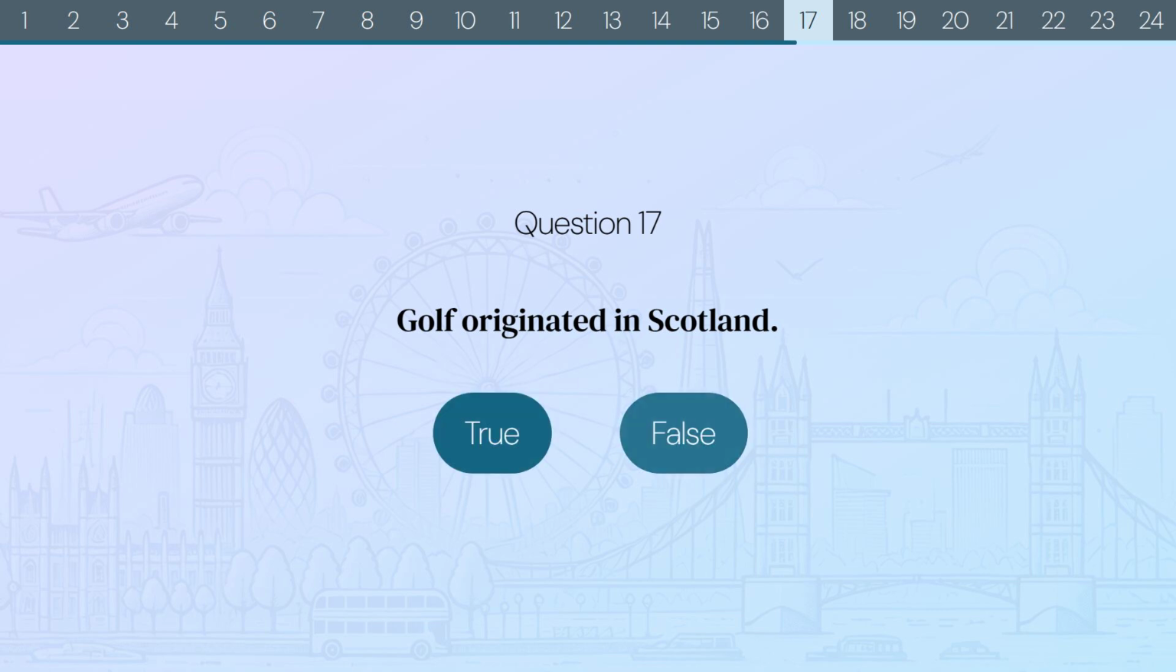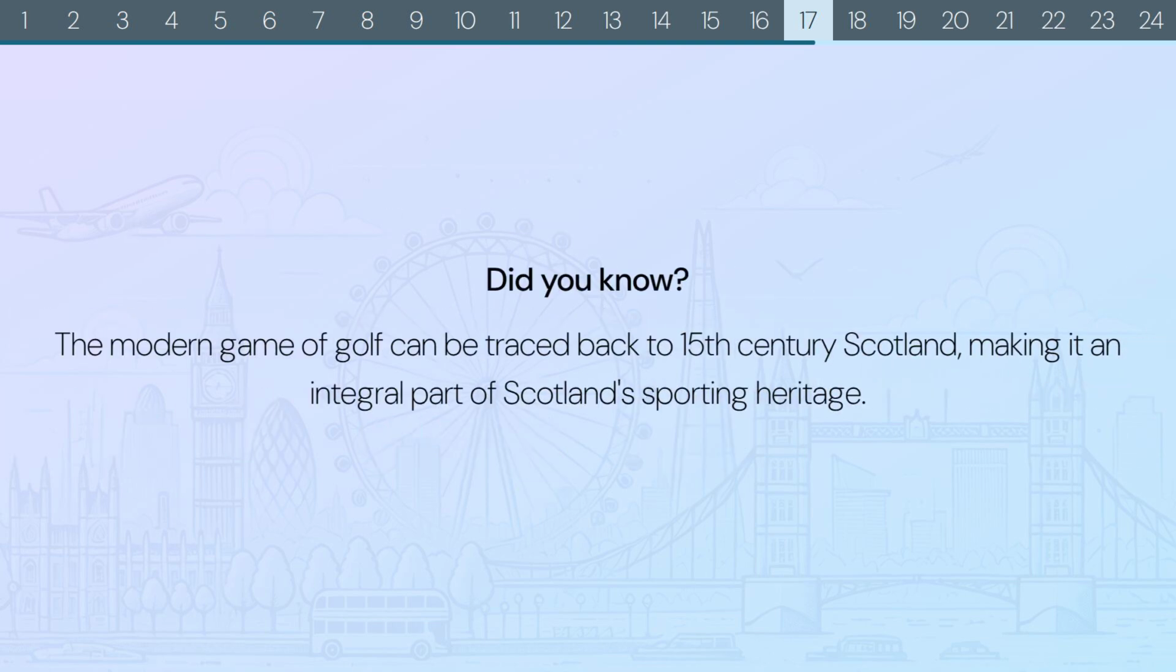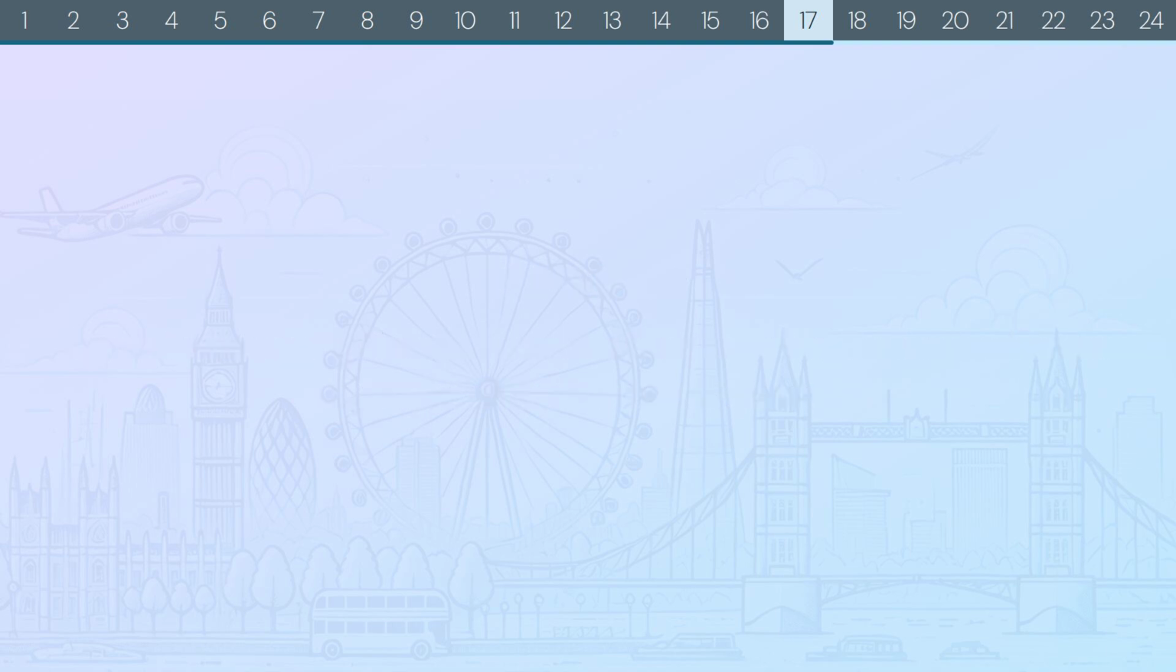True or false? The correct answer is true. Did you know? The modern game of golf can be traced back to 15th century Scotland, making it an integral part of Scotland's sporting heritage.